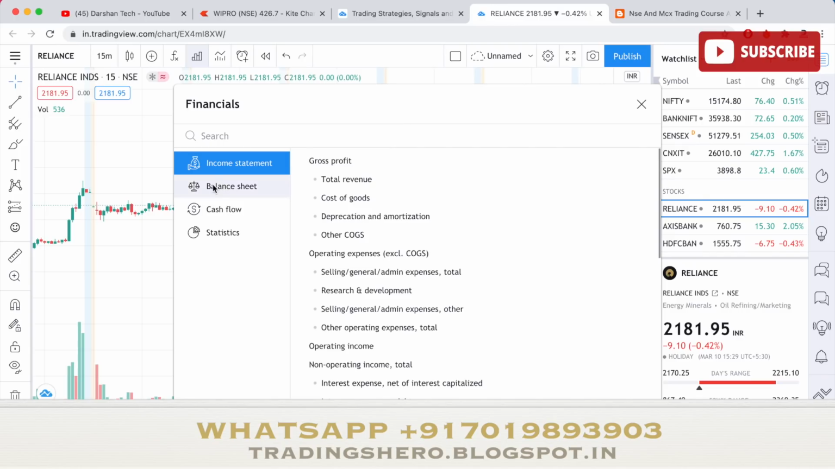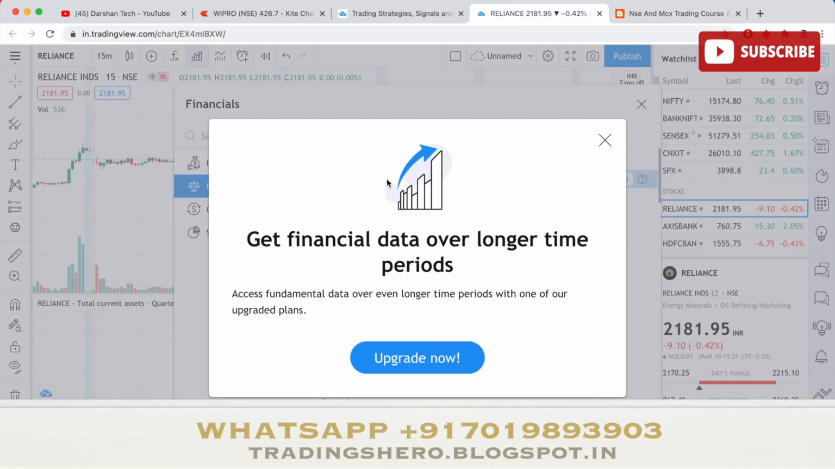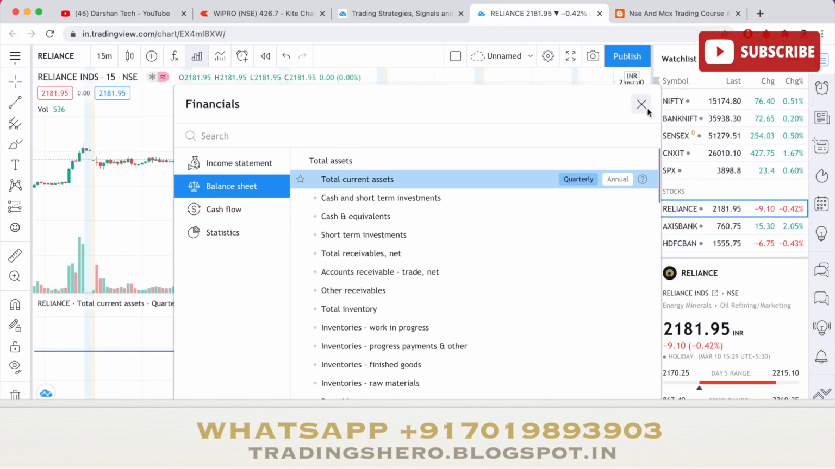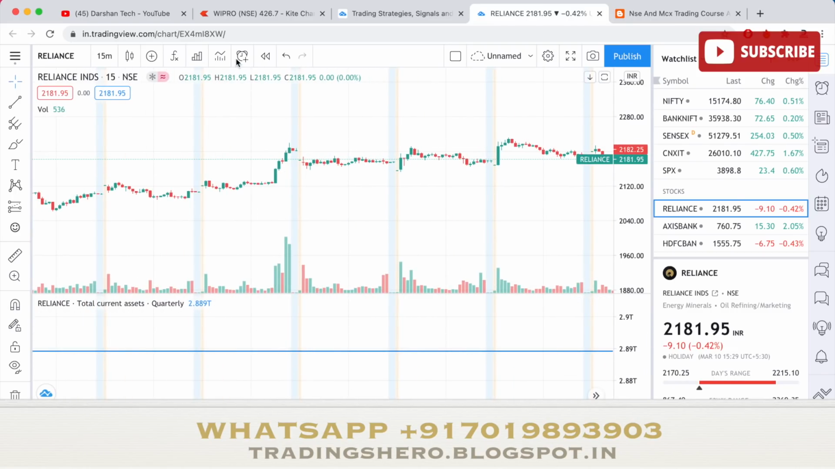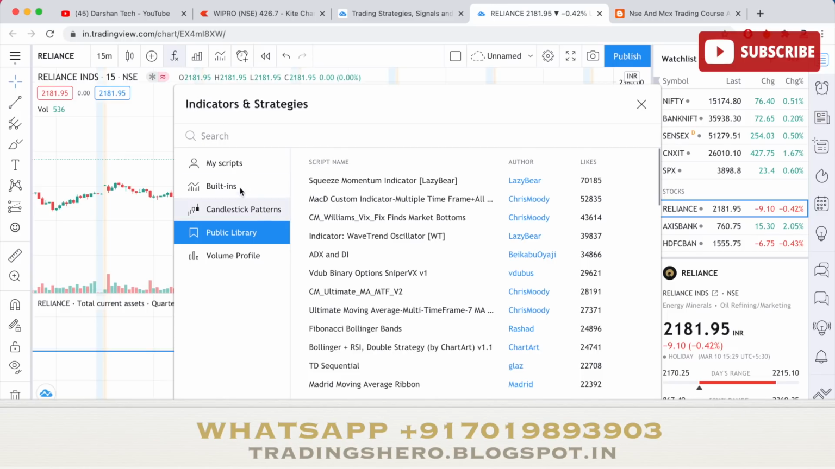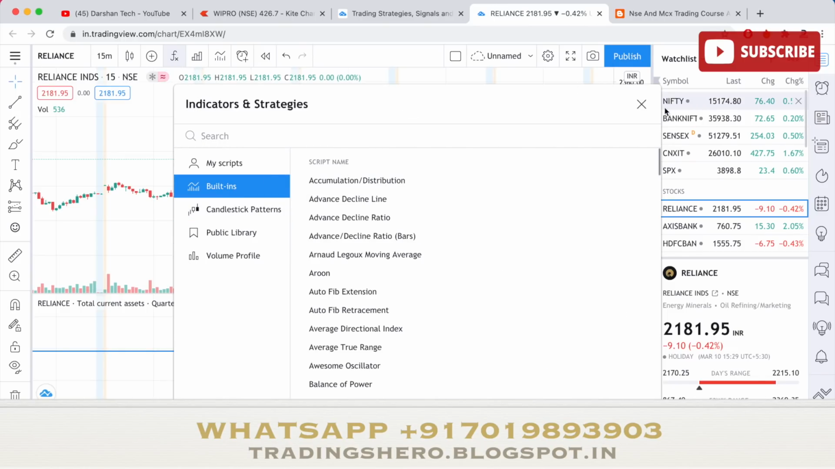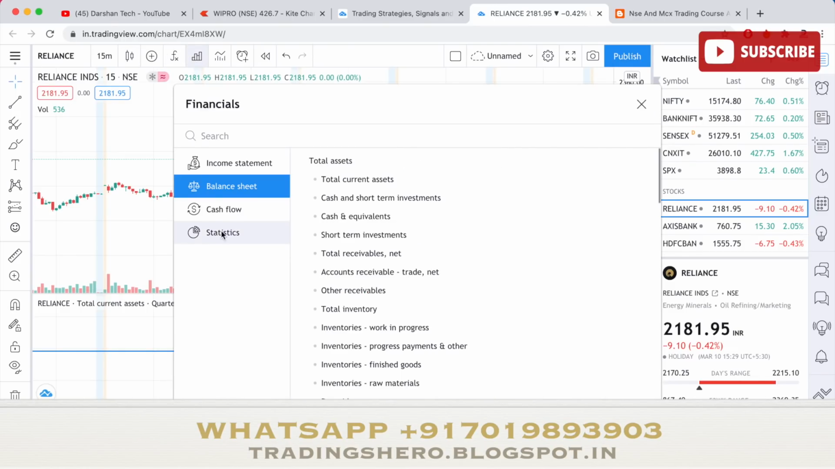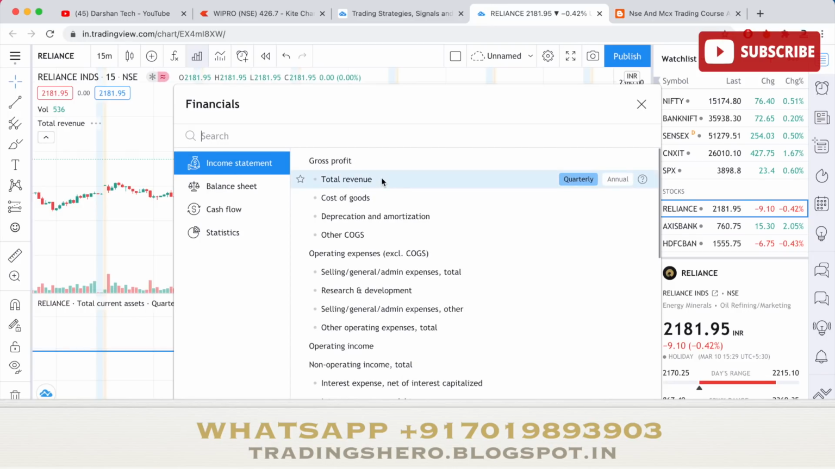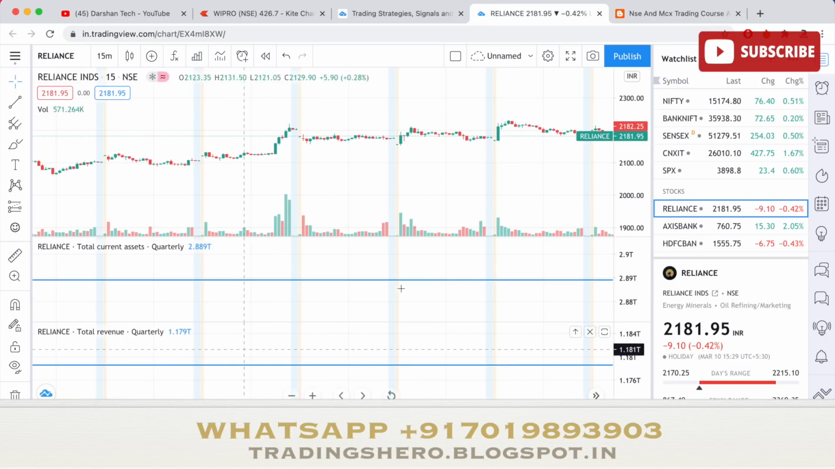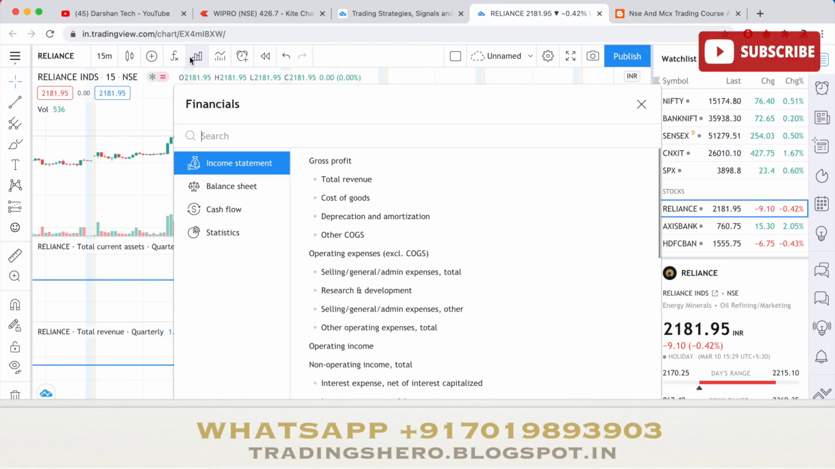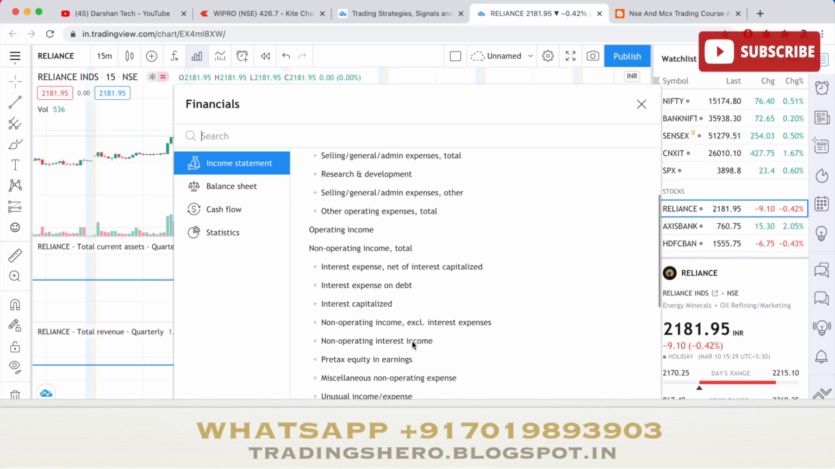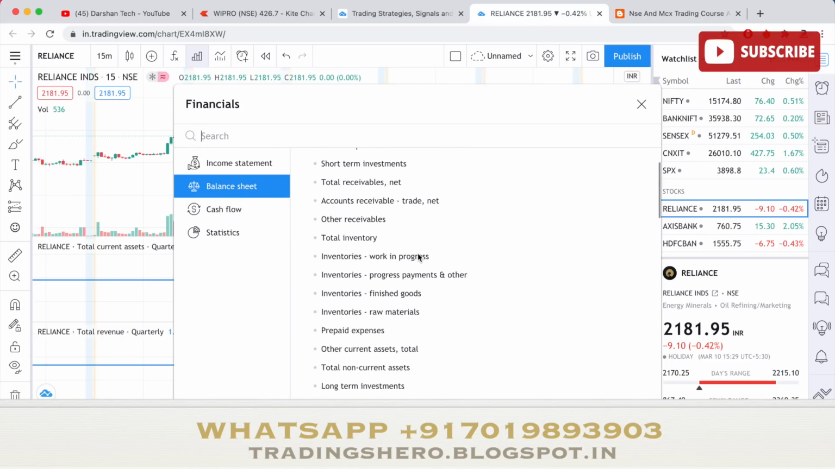For example, if I want to see anything here, if I just click on it, it will just add up as an indicator here. Okay, so as you can see, this is the indicator it has added according to the finance. And also you can check other things here, like total revenue, like how the stock has performed and all these things. So let me show you a good indicator which will show you some examples.